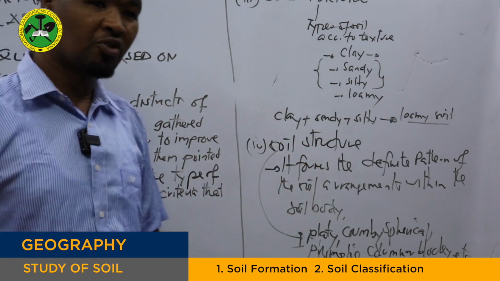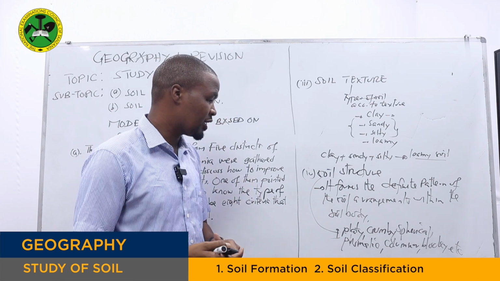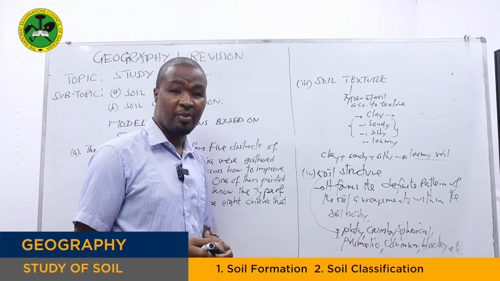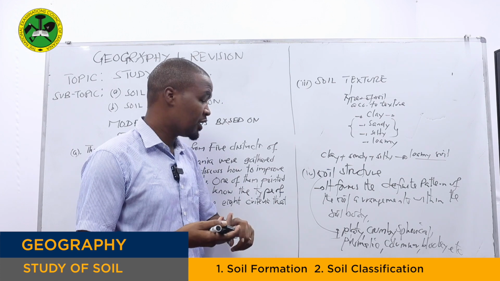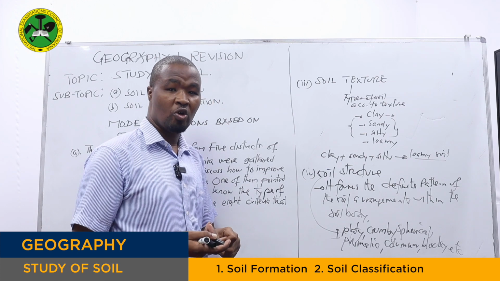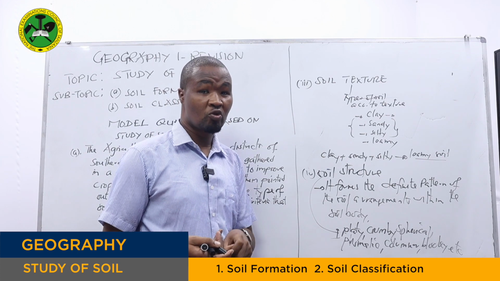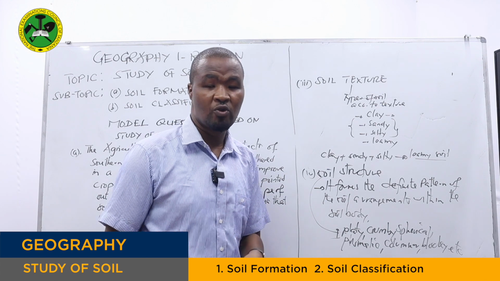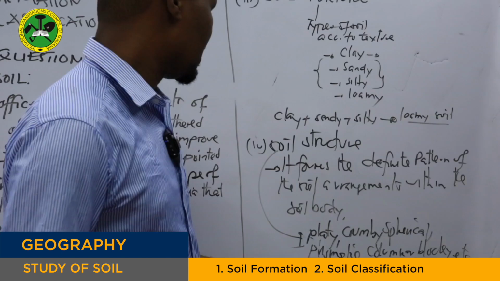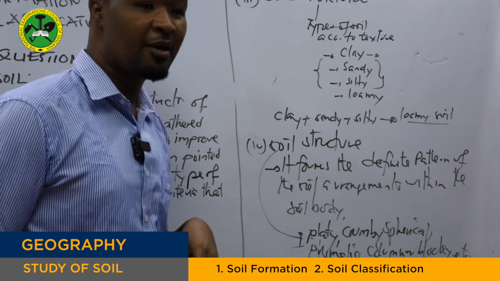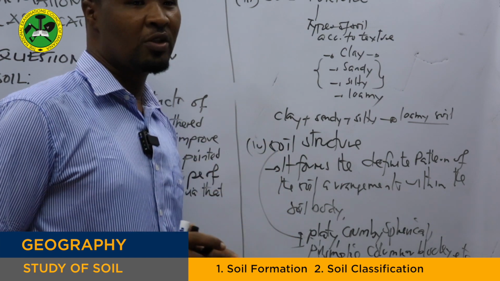The general functions of the soil structure: first, soil structure can help in water retention capacity. Are we together? It can help in fertility improvement through the use of artificial manure, for instance fertilizers. Sometimes soil structure can determine the microbial activity within the soil.